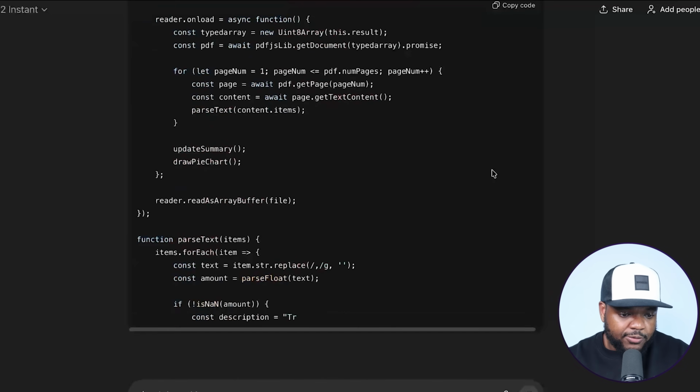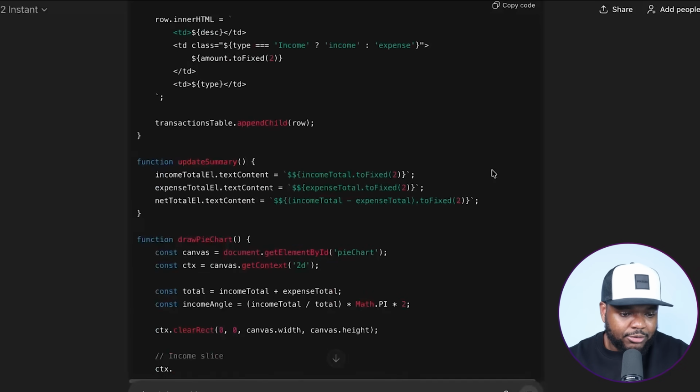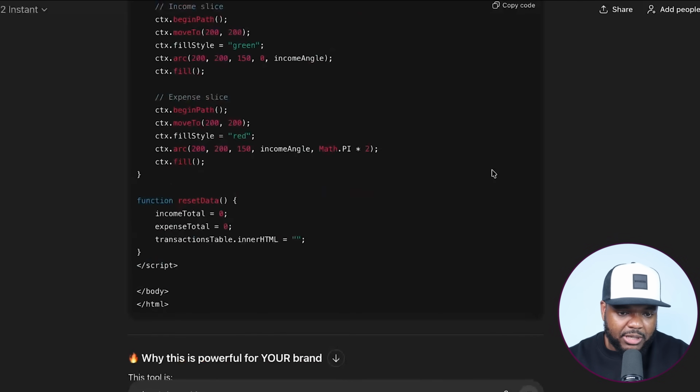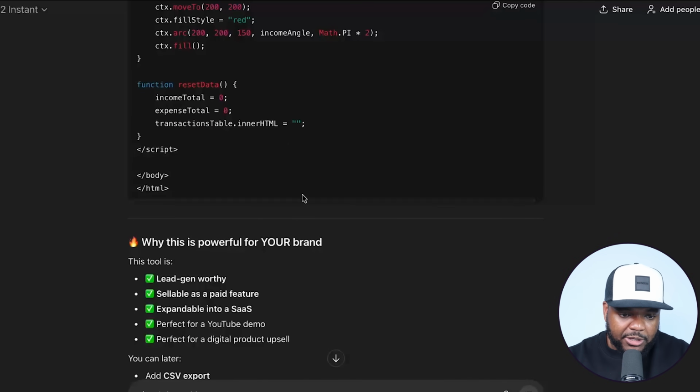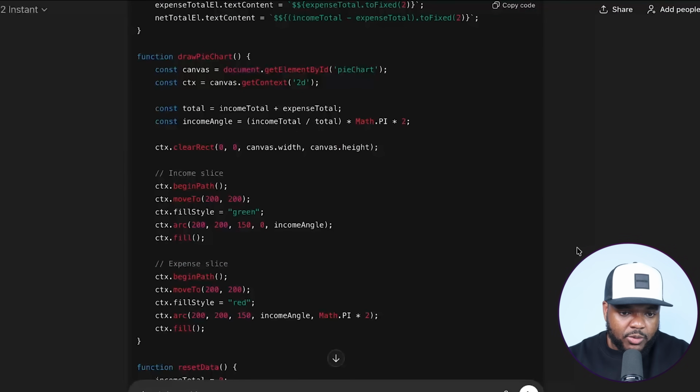So it didn't take long for it to get to work. Normally it would go through these back and forth questions and ask me a whole bunch of different things, but now it's been able to do it and it was able to complete it within about 10 seconds. So what I'm going to do is just copy the code just like that.